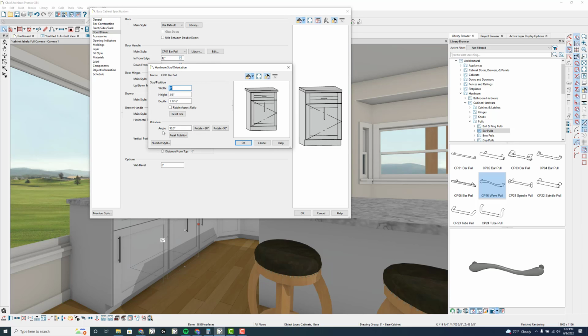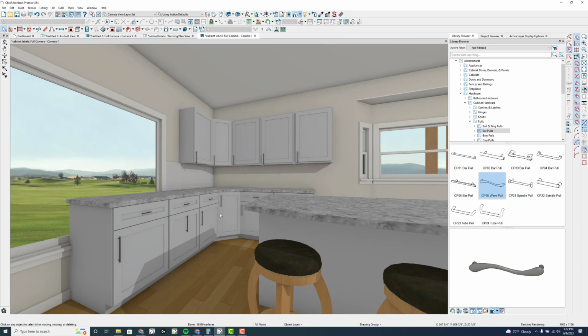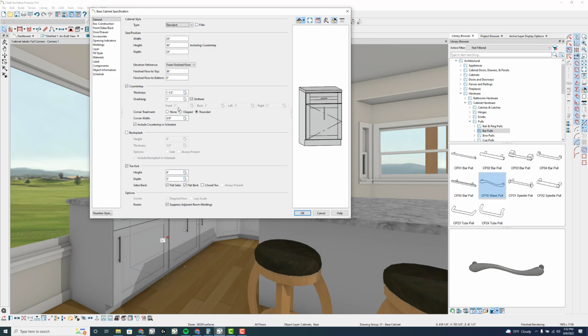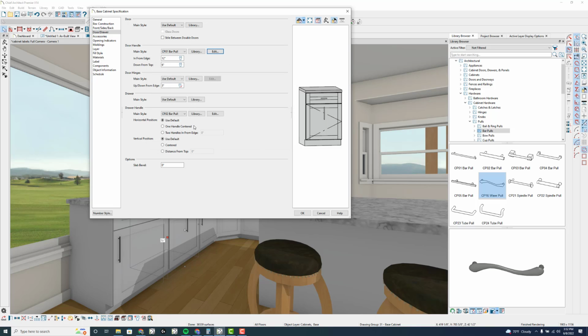Open this up again, go into door drawer, edit this. I'm still at 90 degrees. If I reset the rotation and click OK, it's still not 90 degrees. It's maintaining that vertical orientation. It's maintaining the 90 degrees here. So I'm not sure what I'm missing with this.